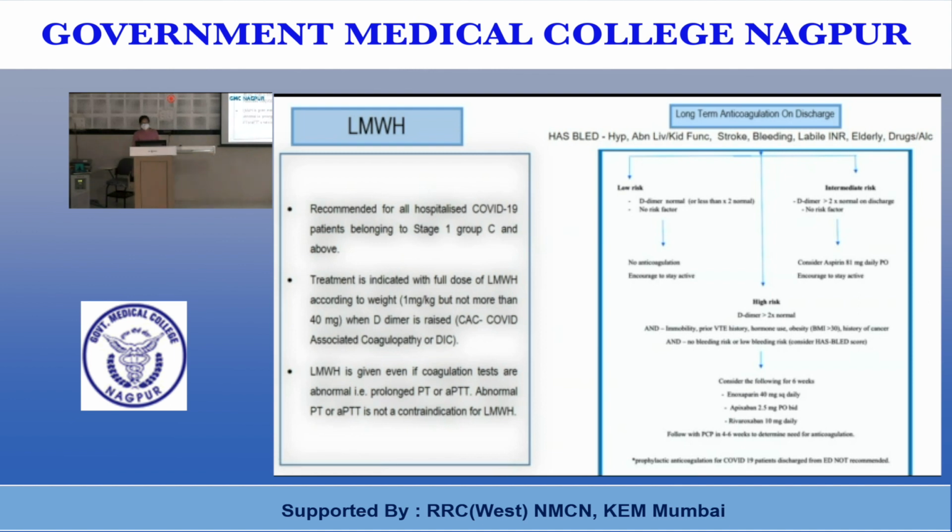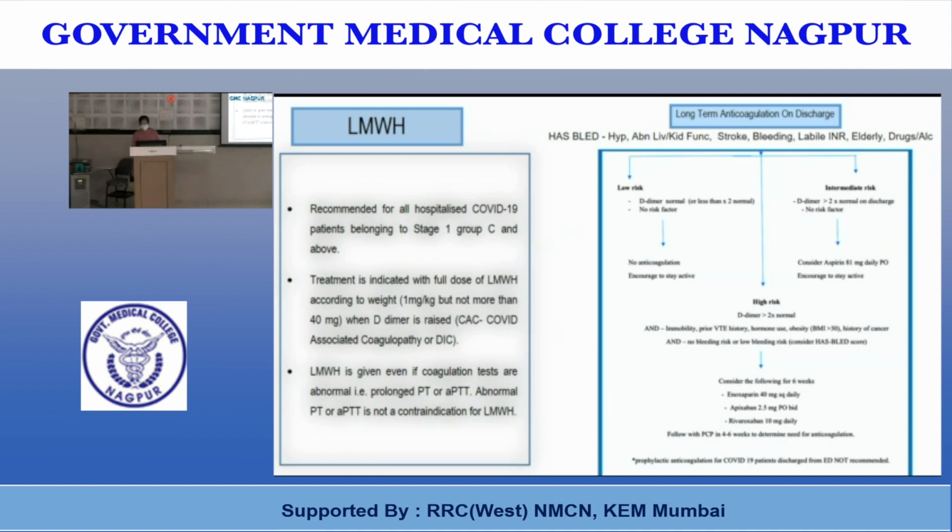Patients with low risk, that is D-dimer normal or less than twice normal and no risk factor, no anticoagulation is required. Encourage them to stay active. In intermediate risk, when the D-dimer is more than twice the normal on discharge with no risk factor, consider aspirin 81 mg OD and encourage the patient to stay active.